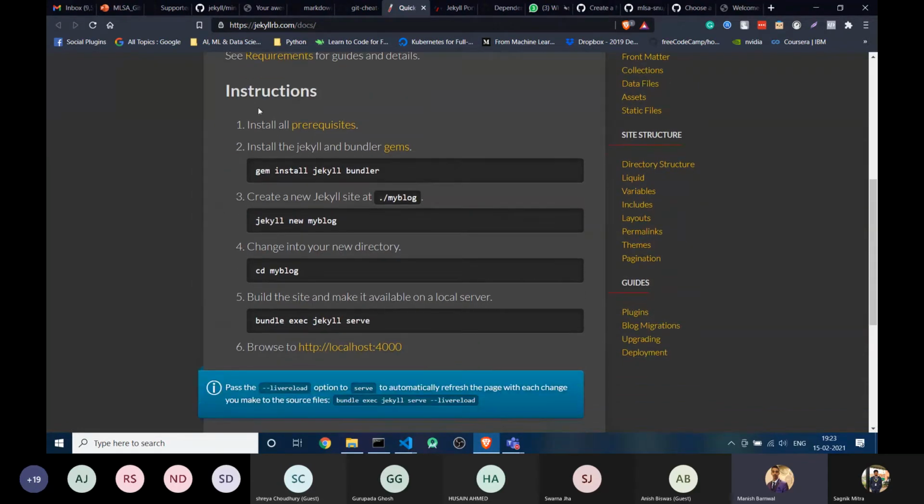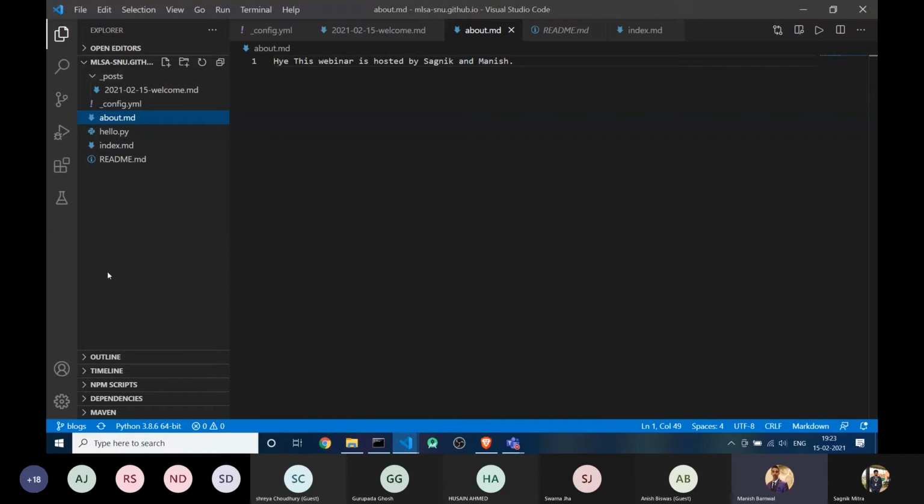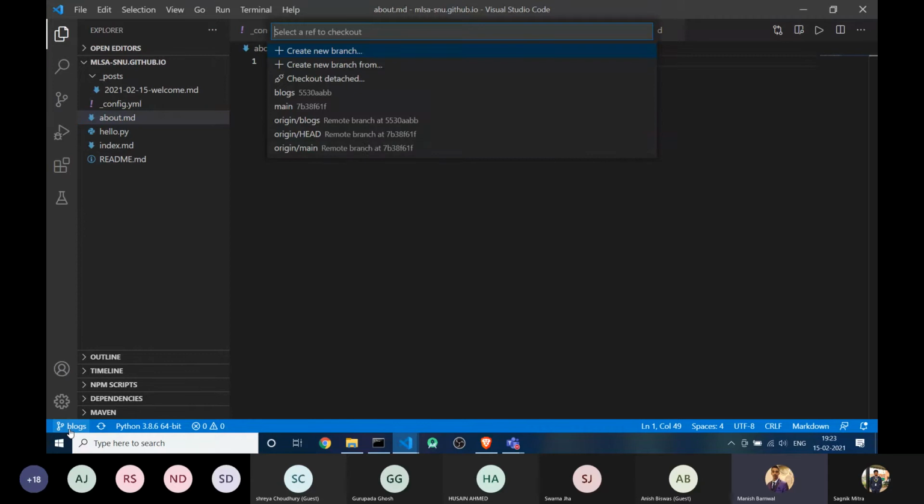All right. So there are a few instructions to start your Jekyll theme, or to build your Jekyll website directly, and also browse it on your local server. For that you first need to install your prerequisites, which I have already done, and then you need to install a gem. I am already going to the directory. I am not touching the same branch. This will be for your reference when you practice. You can always use this for reference. So I am using another branch, which will be named Jekyll.